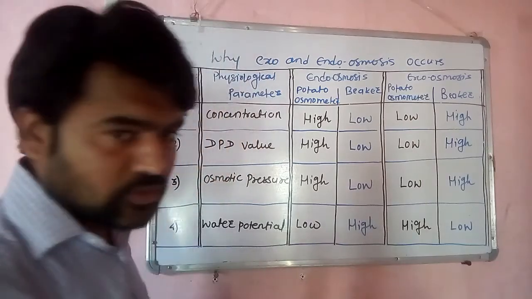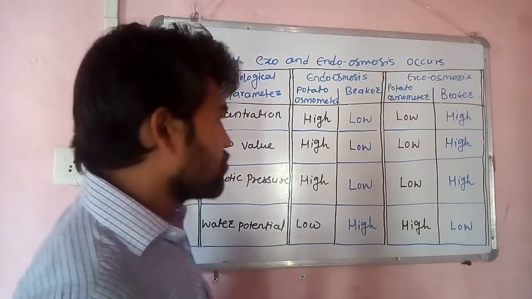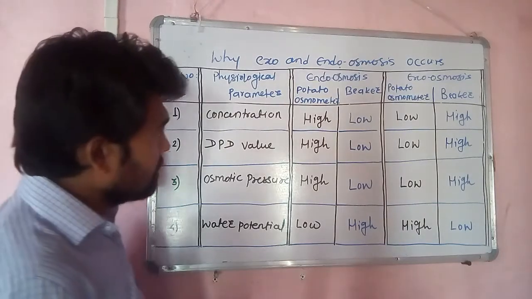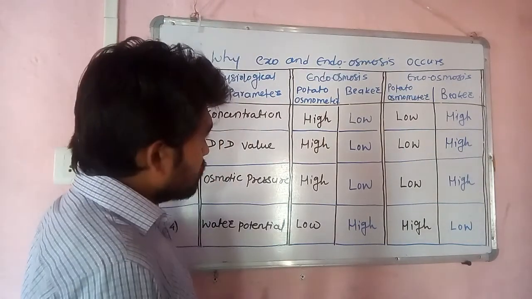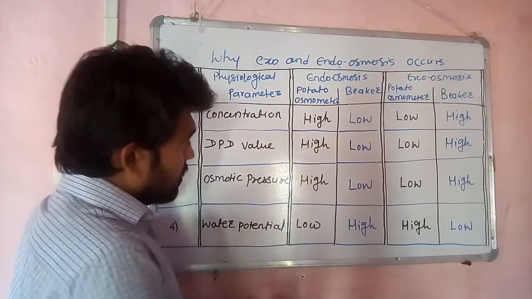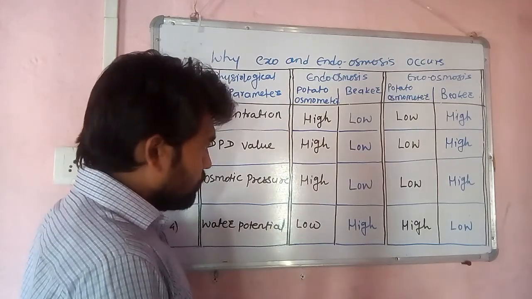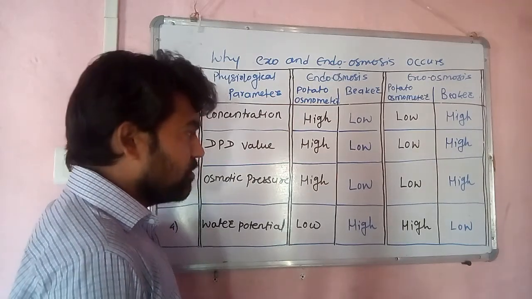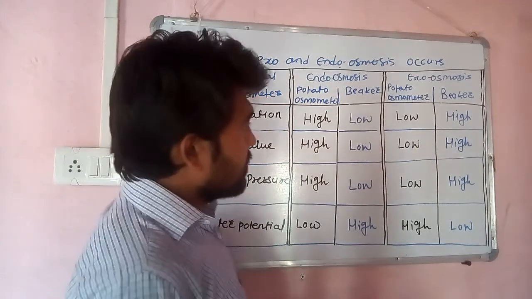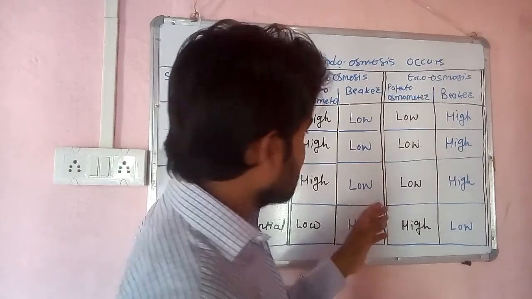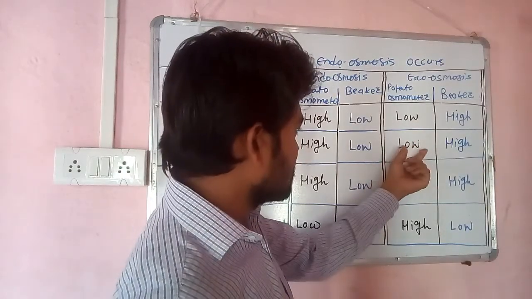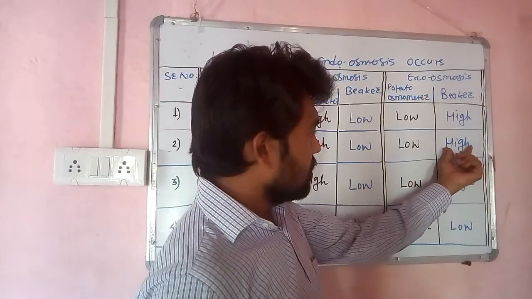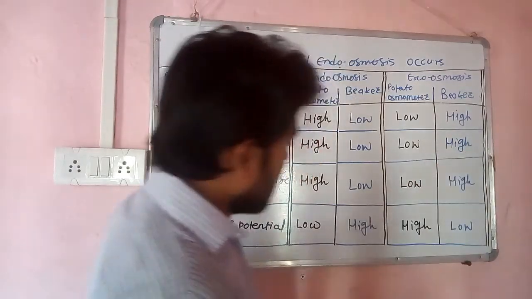So the beaker must have a higher concentrated solution. As far as diffusion pressure deficit is concerned, in case of endoosmosis, the potato osmometer boat must have a higher value than that of a beaker. As far as exoosmosis, the case is the reverse. The potato boat must have a lower value as compared with the outer one, which should be a higher one.